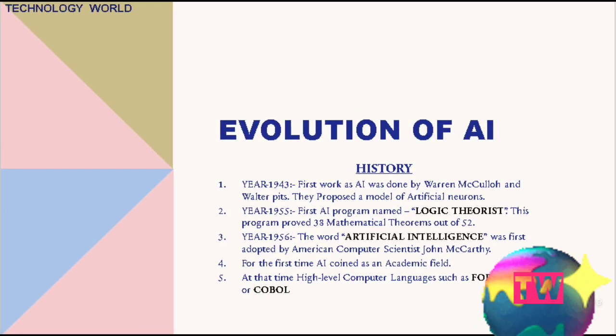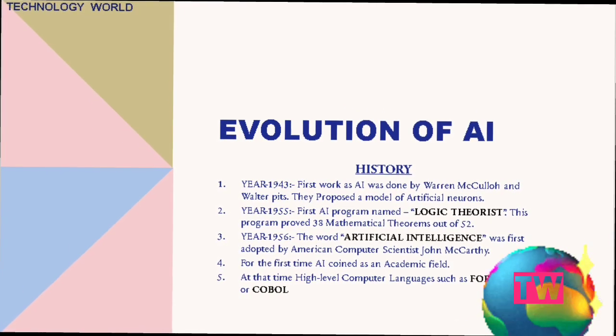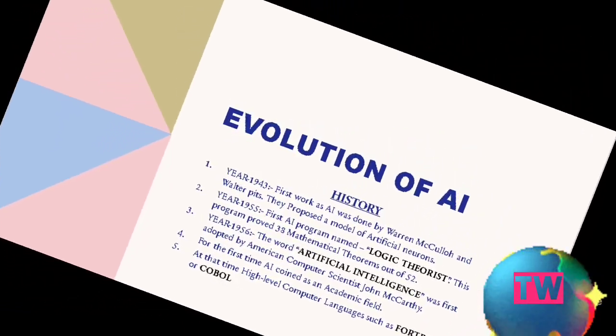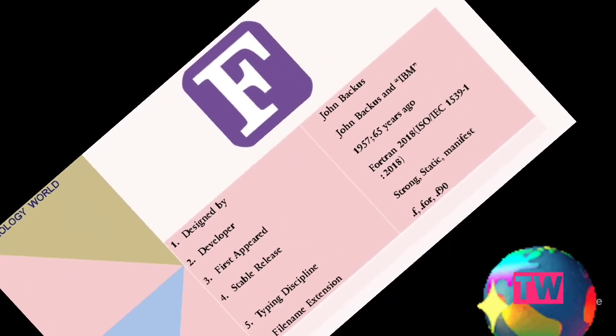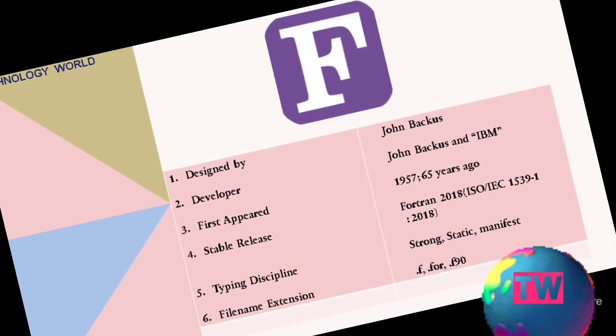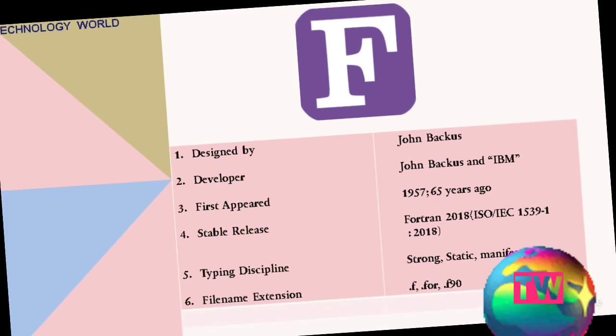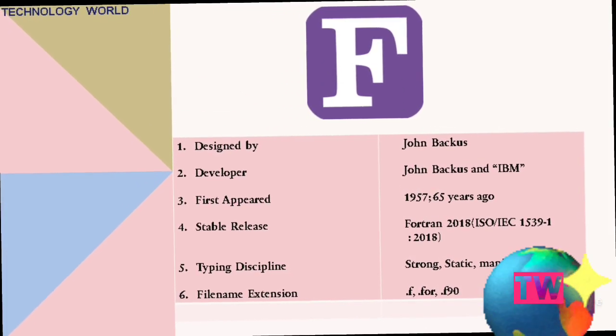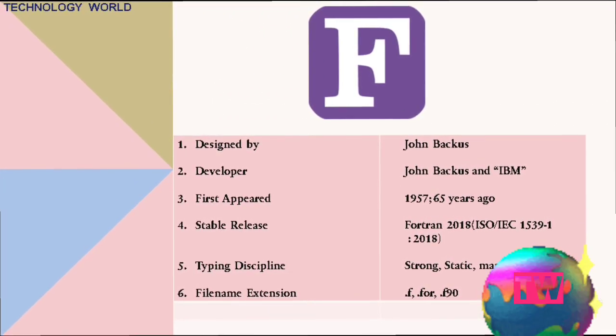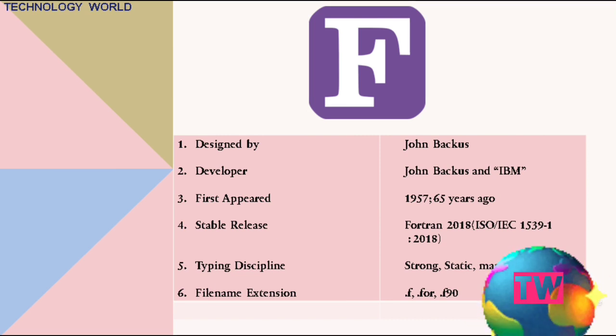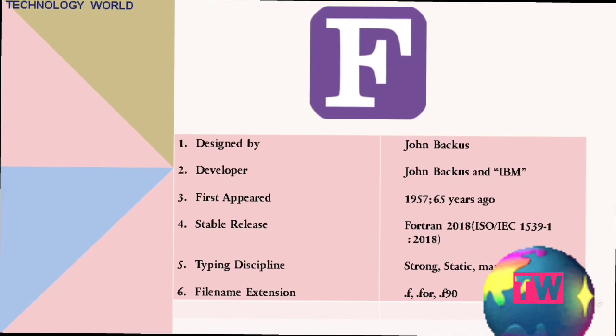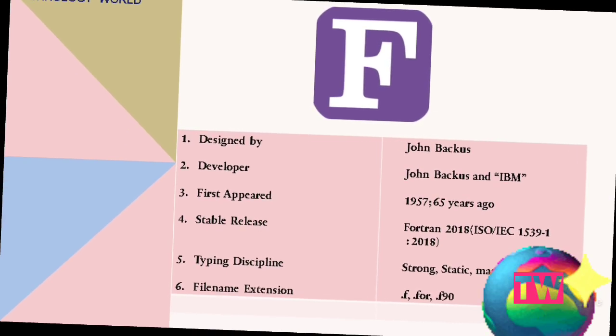Now we briefly talk about these three languages, Fortran, Lisp and COBOL. First, Fortran. It was designed by John Backus. Its developers were John Backus and IBM. It first appeared in 1957. Its stable release was Fortran 2018. Its typing discipline is strong, static and manifest. Its filename extensions can be .f, sometimes .for, and sometimes .f90.